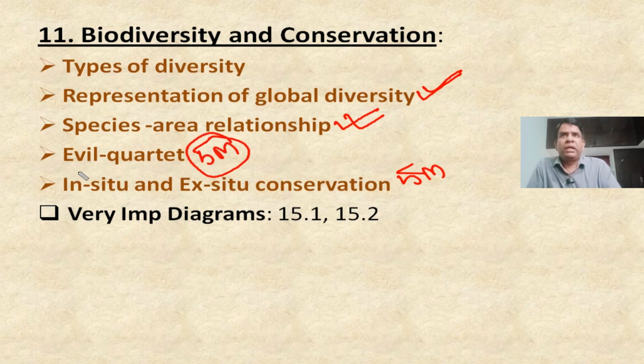For loss of biodiversity, they have mentioned 4 main reasons that you have to focus on. Next one, in situ and ex situ conservation. What are biodiversity hotspots? That was asked last year. Biodiversity hotspots.